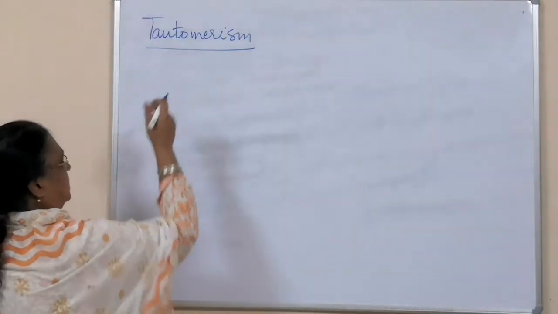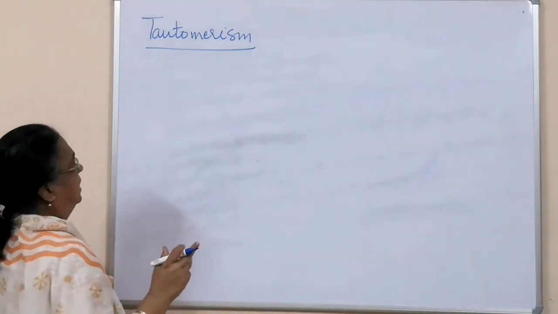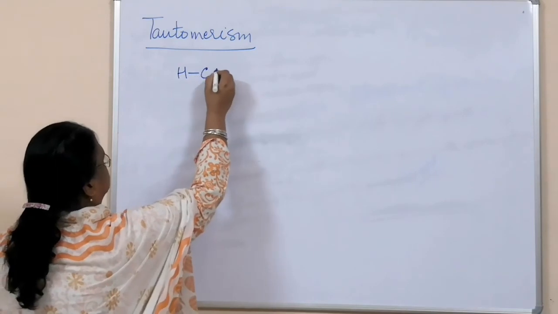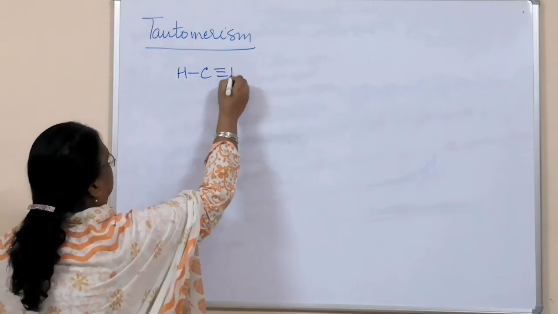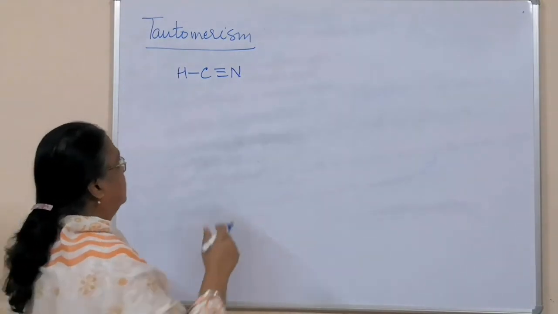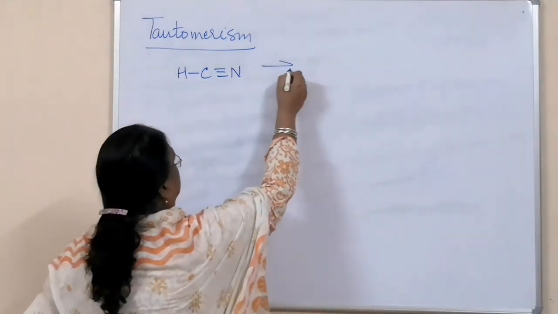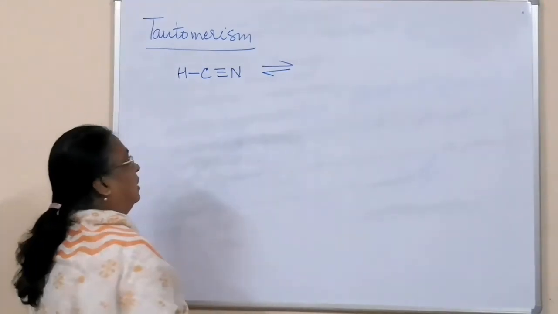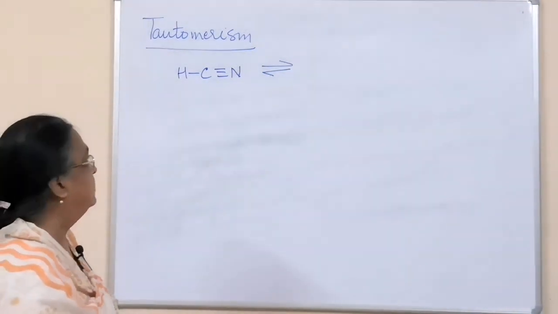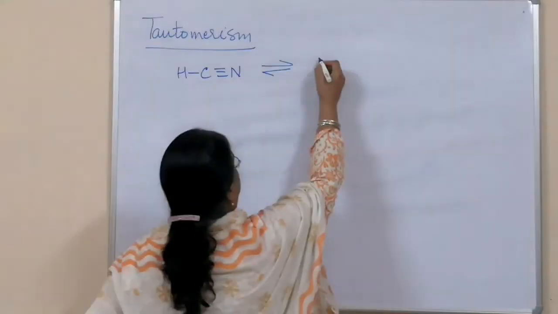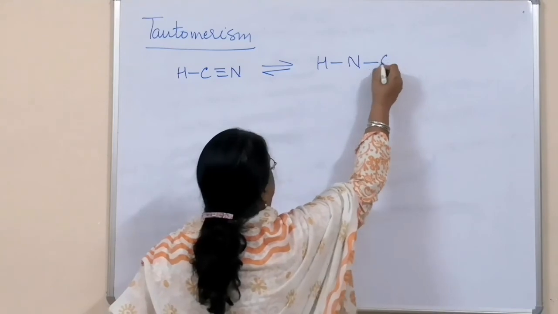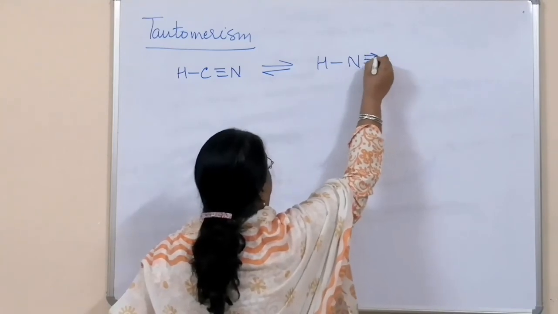Tautomerism is of many kinds. One example is HCN, H-C triple bond N. This is hydrocyanic acid, and it is convertible, as I told you. The two isomers exist in equilibrium, so we use the sign of a reversible reaction, and we have HNC, with a double bond and a coordinate bond.